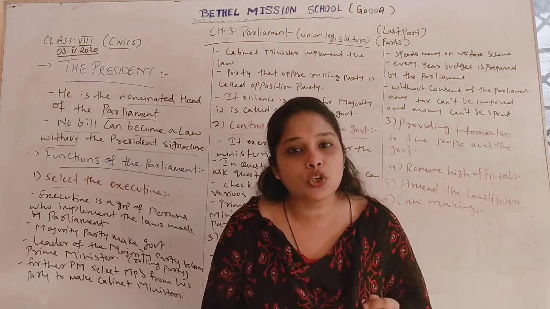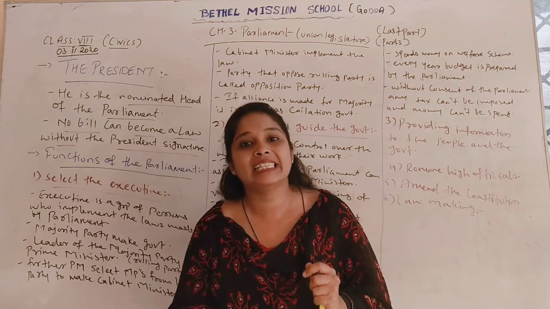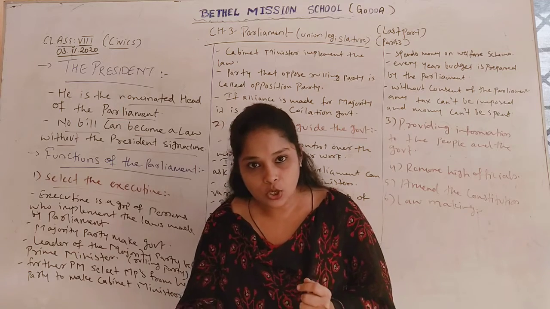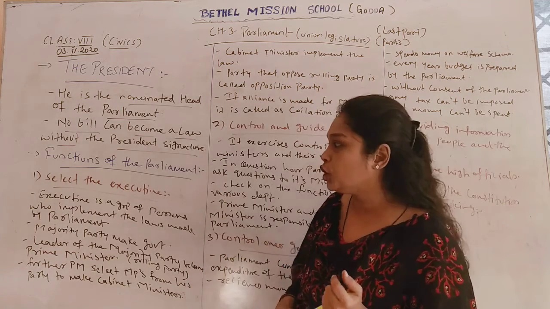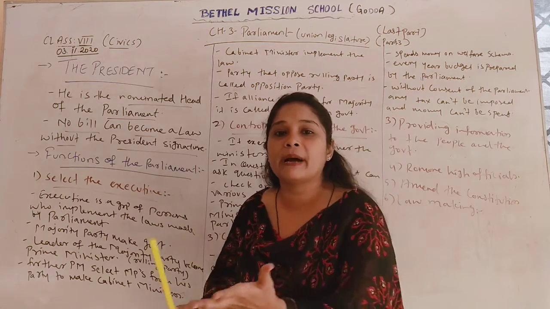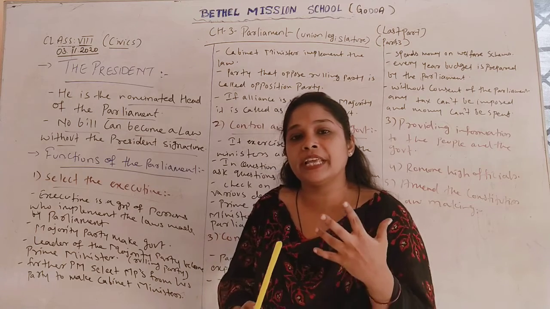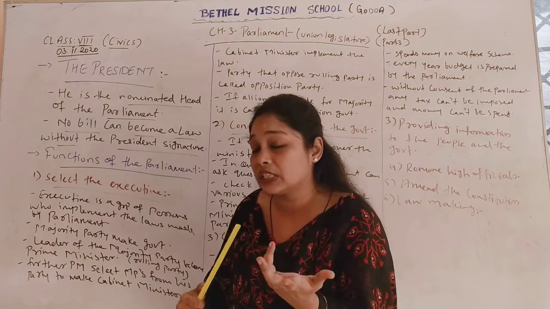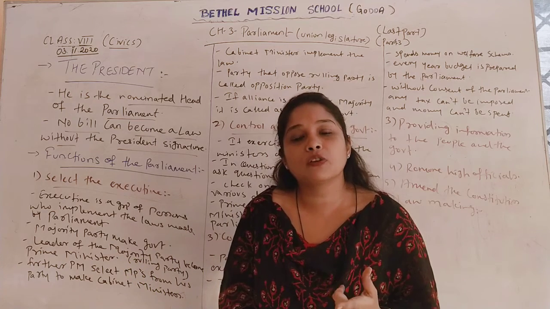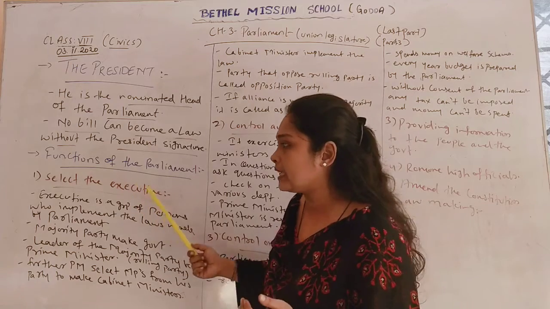Now these executives are appointed by the parliament. These executives are selected by the members of the parliament, or you can say prime minister. So parliament has a function to select the executives to implement the law which is made by the members of the parliament, in the Lok Sabha or in the Rajya Sabha. So the very first function of the parliament is to select the executives.